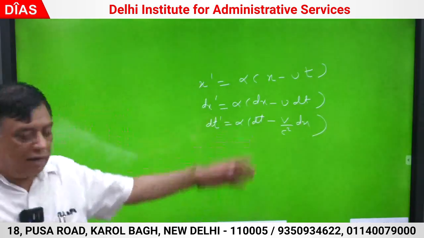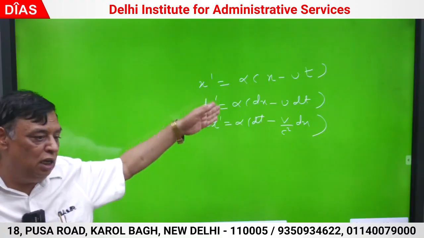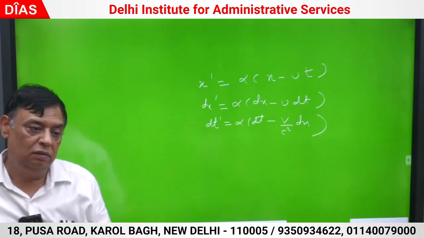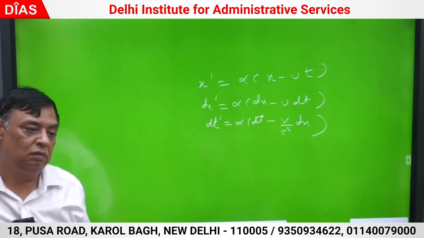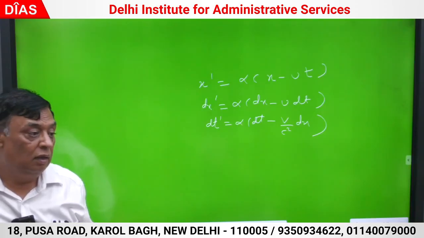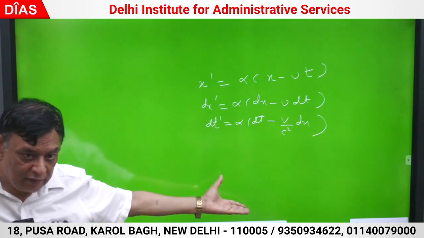Multiply करो, आ रहा है क्या, नहीं आ रहा है. If you multiply dx dash dt dash, it turns out to be alpha square dx dt, so you will not get it. ठीक है ना, मल्टीप्लाई का डिफरेंशिएट कर दिया तो नहीं आया.